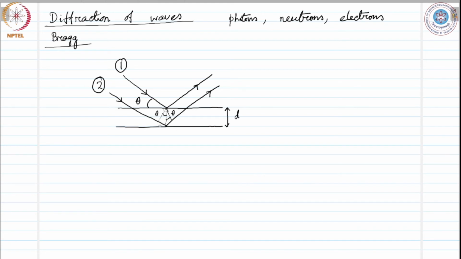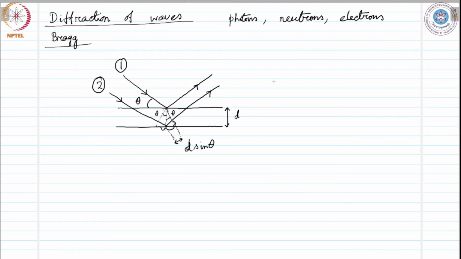So this much is the path difference. How do we calculate this path difference? Let's extend it here, and this much separation we can find to be d sine theta. If this is d sine theta, this other side is also d sine theta.